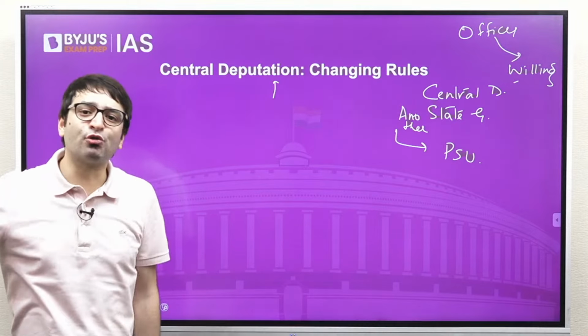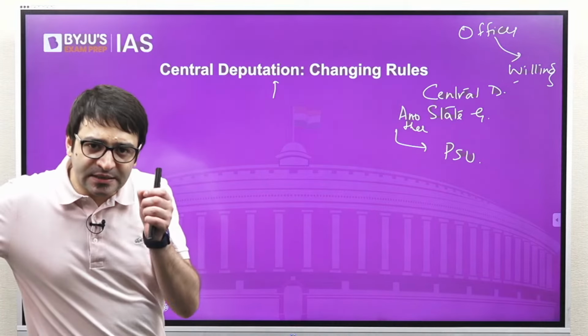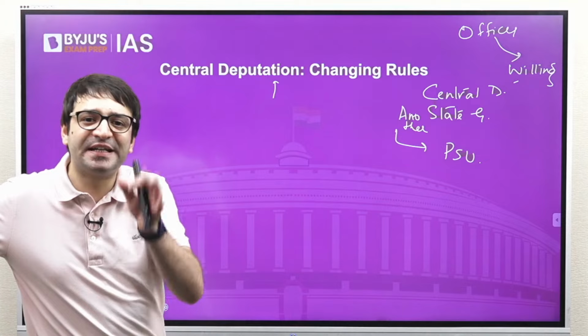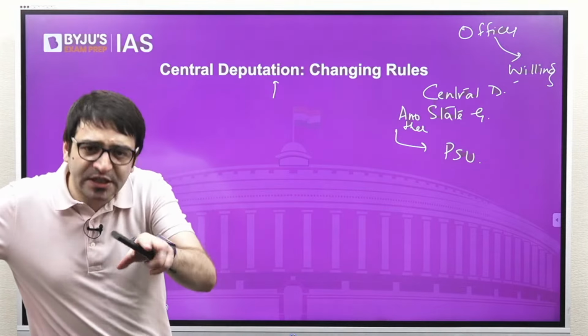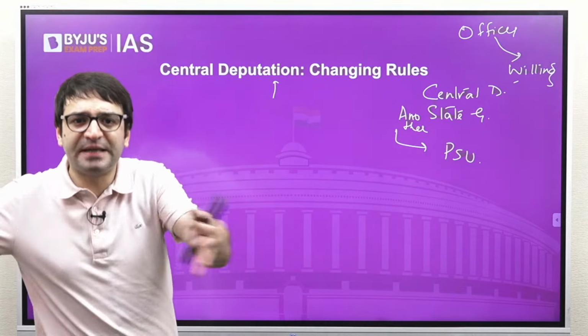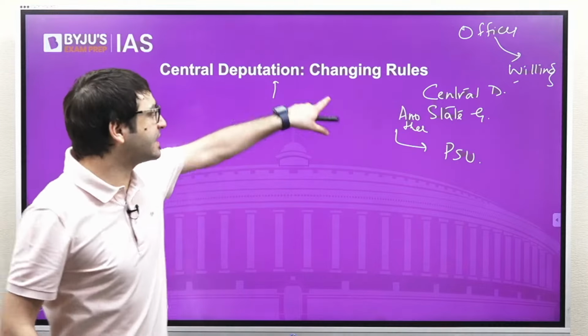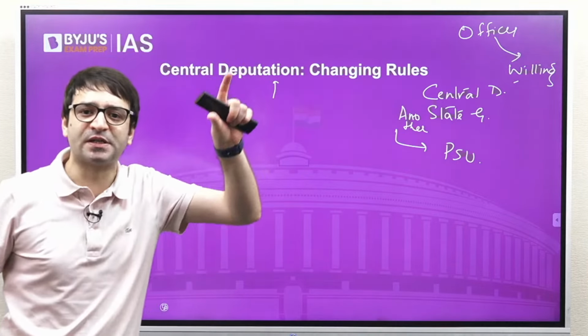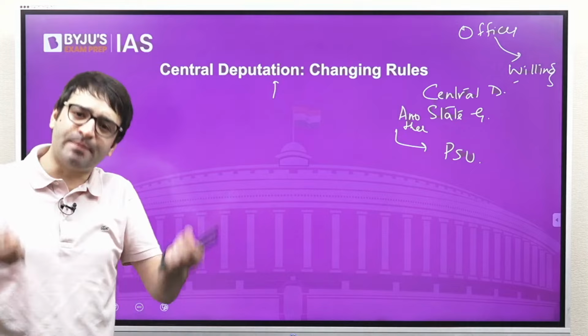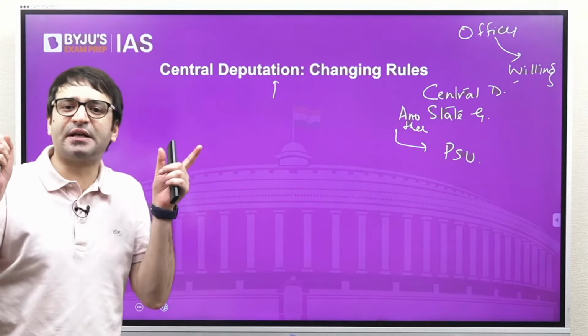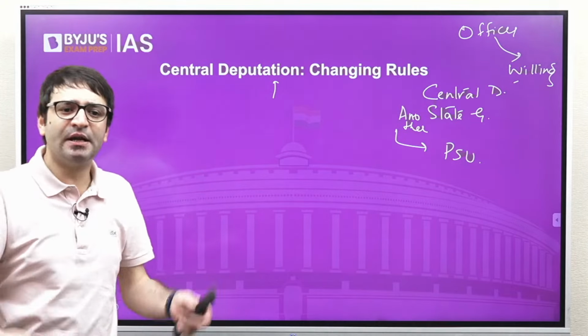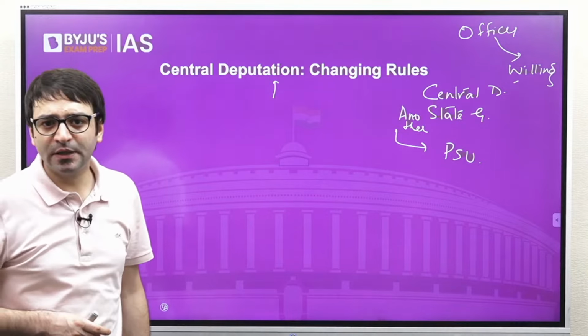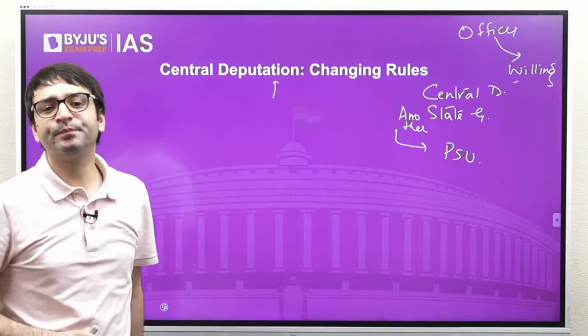In this case, the rules say this direction of the central government is final. That means if there is a dispute between the central government and the state government vis-a-vis the central deputation of an IAS officer, this matter will be decided by the central government, and whatever central government decides will be binding on the state government, provided this officer is willing.